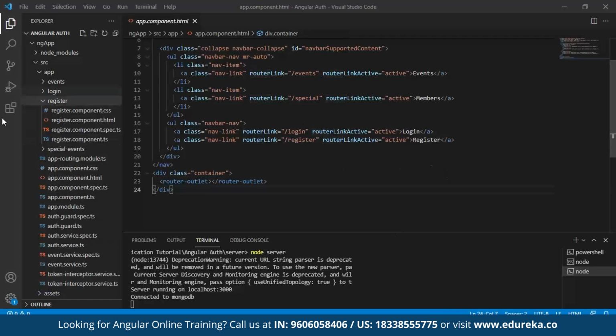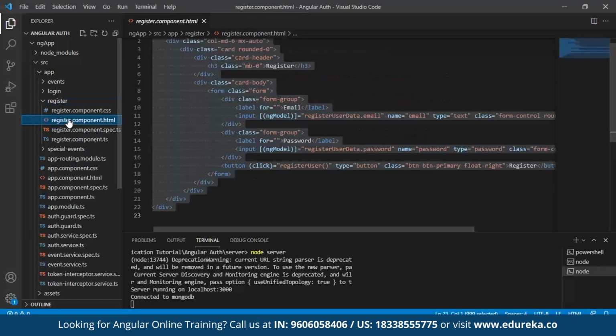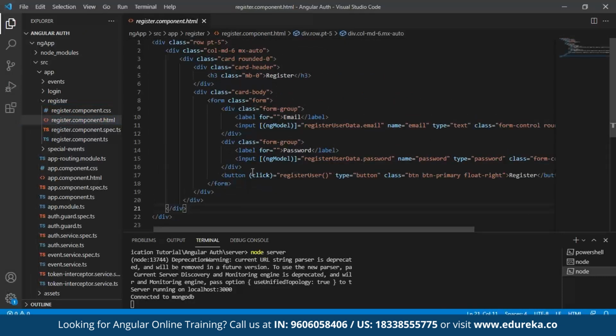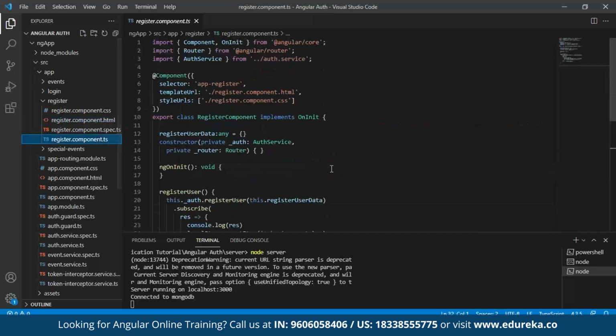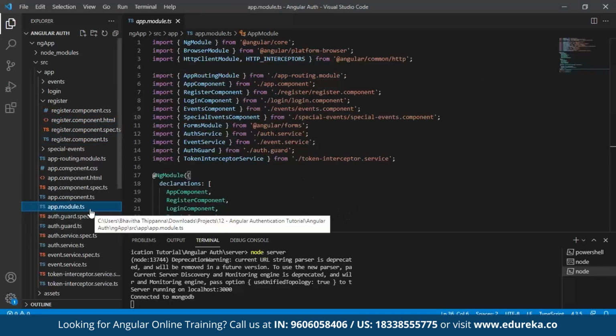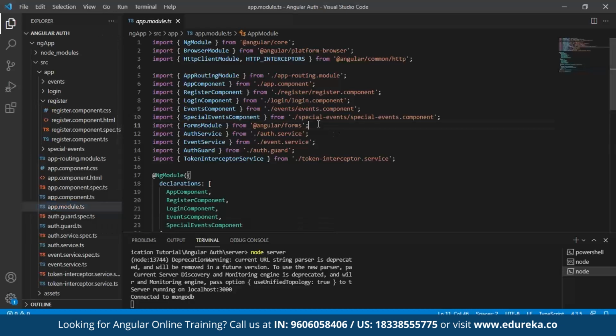The next thing is to set up our registration component. Here, again, I've considered basic HTML, and this is in form format. When you use form format, you need to make sure that the forms module is installed. That is done in app.module.ts. Make sure your forms module is installed in your app module, which is your root module file.